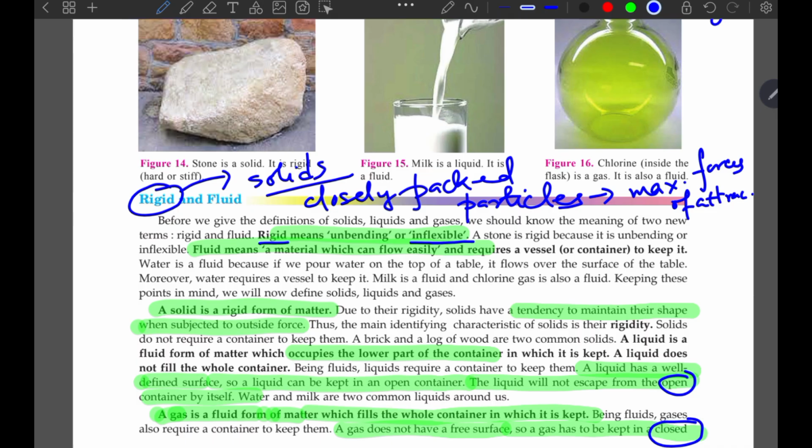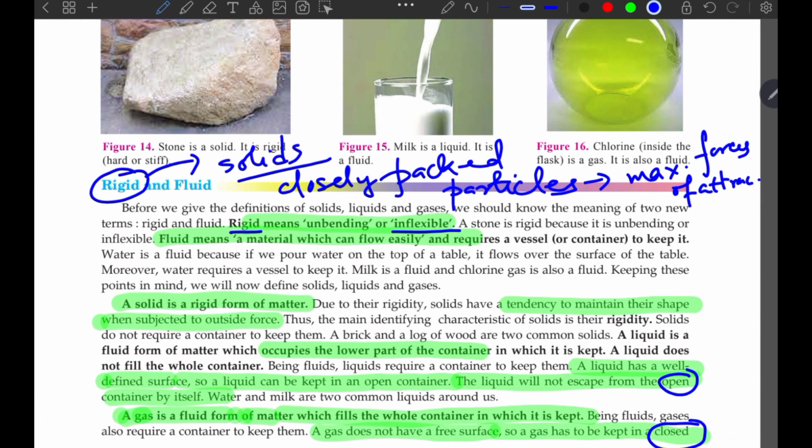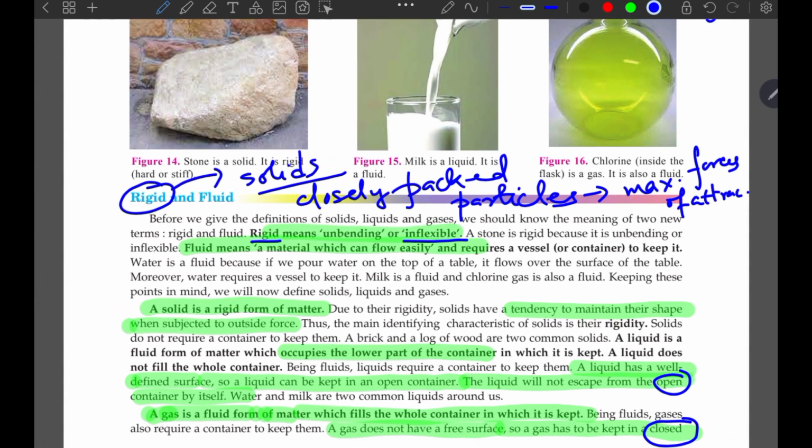So the ball has a definite structure, right? It's a spherical structure. Can I say the liquid is rolling? I can never say the liquid is rolling. I can say the liquid is flowing. The gas is flowing. Why are we using these different terms? Because of the different forms of solid, liquid and gases.